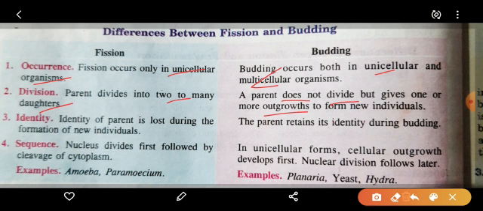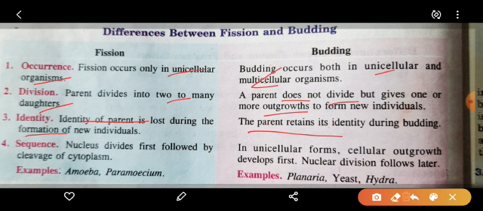These buds further develop to form new individuals. The next difference point is the identity. In the fission method, the identity of the parent is lost during the formation of new individuals, whereas in the budding method, the parent retains its identity. It means the identity of the parent is not lost in the budding method.